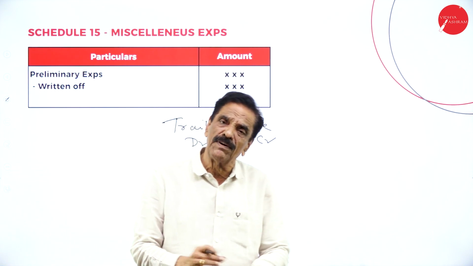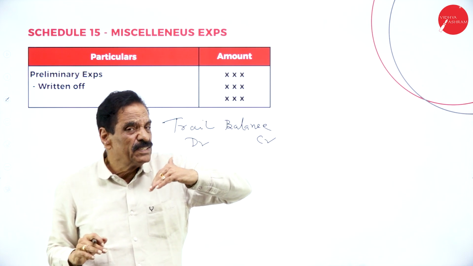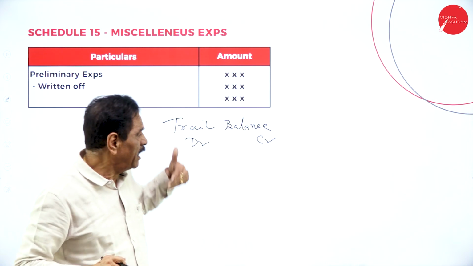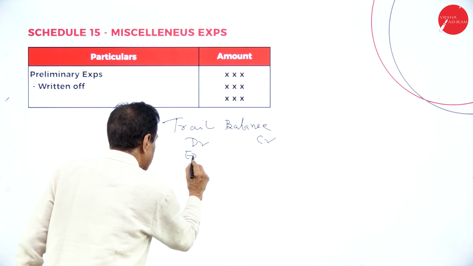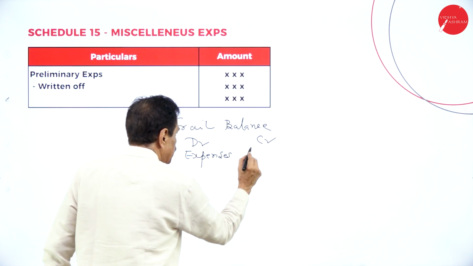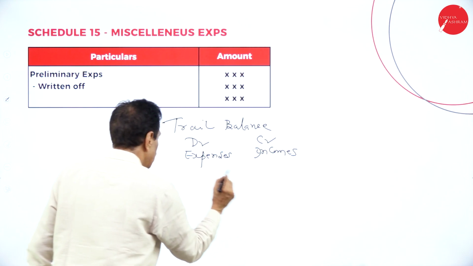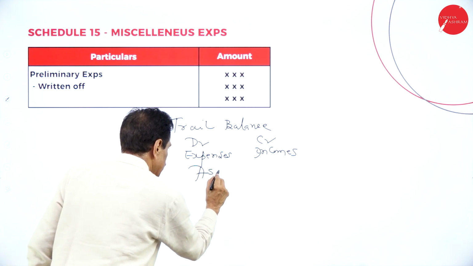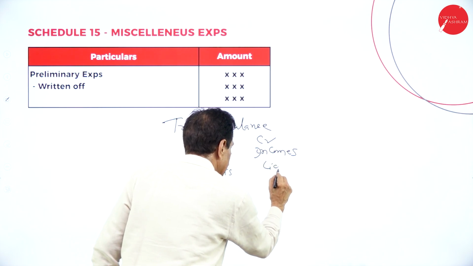I think we already heard in first PUC: first we pass the journal entry to the ledger, ledger to trial balance. Debit side shows expenses, credit side shows incomes, debit side shows assets, credit side shows liabilities.